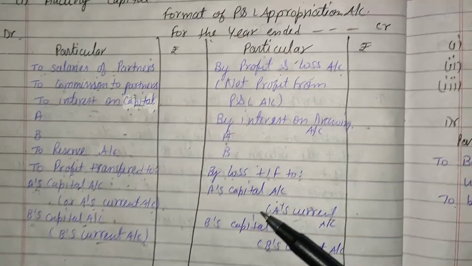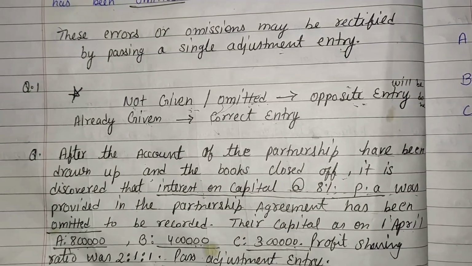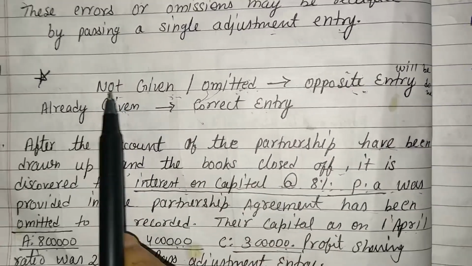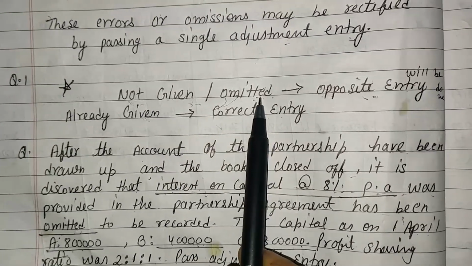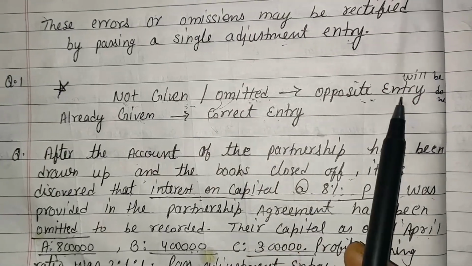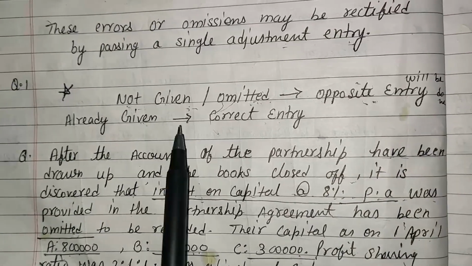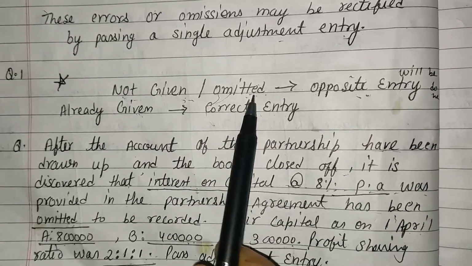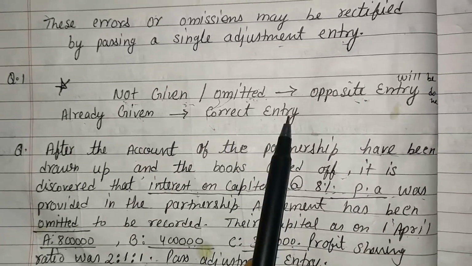Now come on to today's topic, that is past adjustment. For understanding the concept of past adjustment, I am giving a trick to understand the question. The trick is, if in the question the word 'not given' or 'omitted' is given, at that time we will have to do the opposite entry. If in the question the word 'already given' is given, at that time we will have to do the correct entry. In the case of not given or omitted, opposite entry. In the case of already given, we will have to do the correct entry.